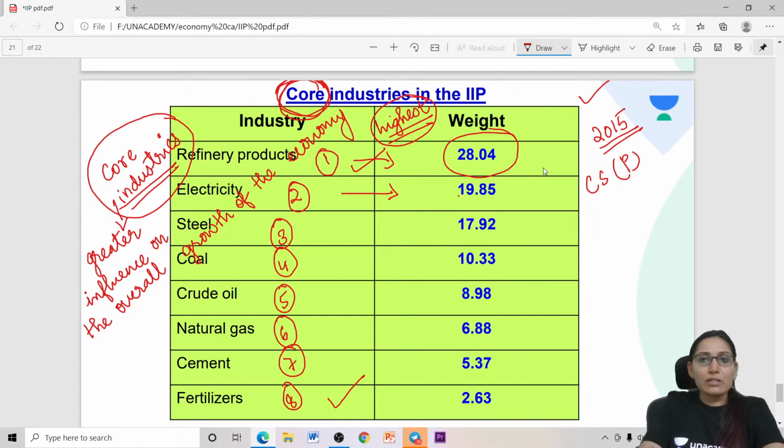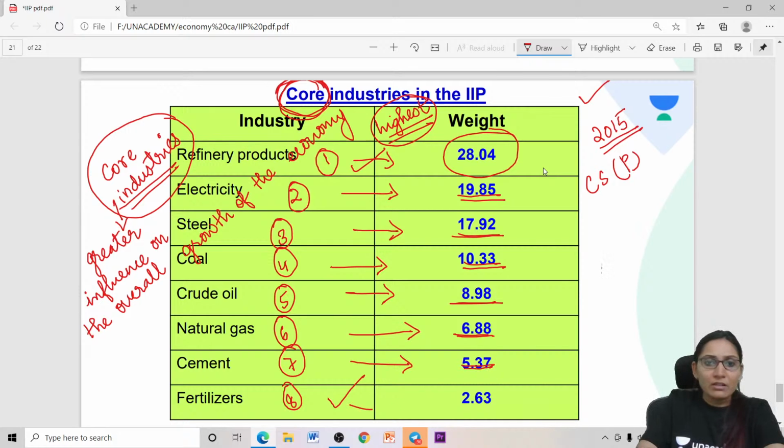Electricity has a weightage of 19.85. Steel, a weightage of 17.92. Coal 10.33. Crude oil 8.98. Natural gas 6.88. Cement 5.37. Fertilizers 2.63. So this is the weightage assigned.